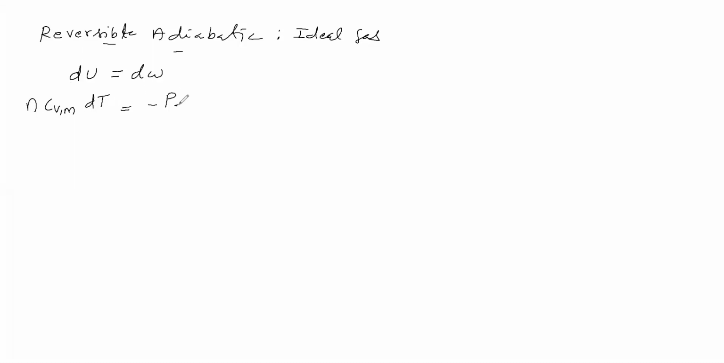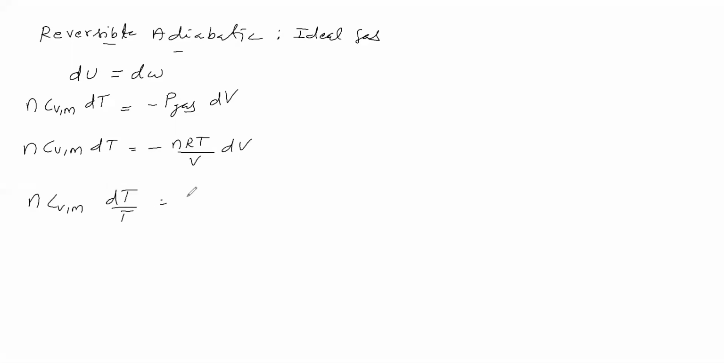dW is equal to minus pressure of gas dV. For a reversible process we can say pressure of gas, but for an irreversible process we have to say external pressure. So n CVM dT. Now the ideal gas formula, we will substitute nRT by V for the pressure, and dV. Now this T we will take this side. So n CVM dT by T is equal to minus nR dV by V.